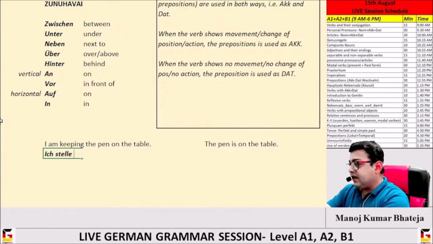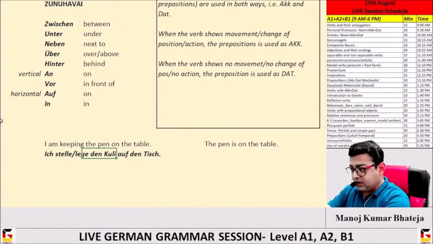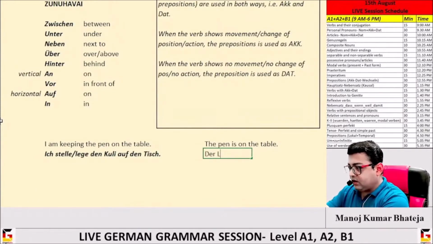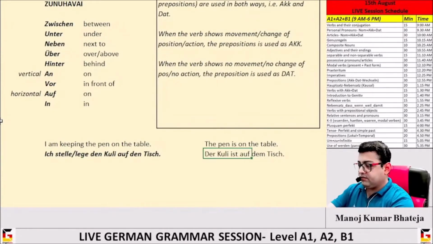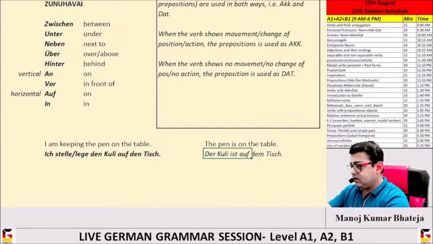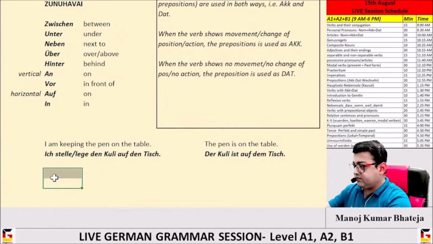Ich stelle or lege den Kuli auf den Tisch. Akkusativ. Der Kuli ist auf dem Tisch. Dativ.